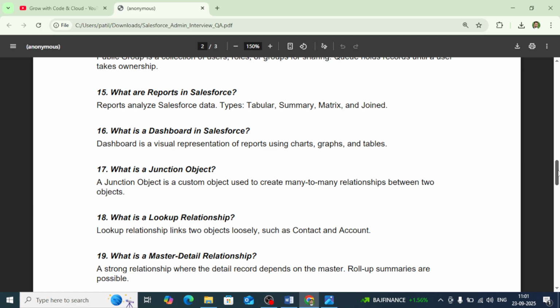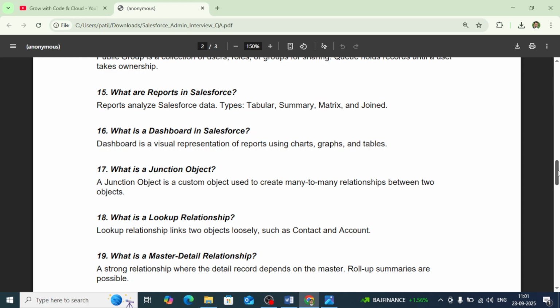And then the next question is, what are reports in Salesforce? Reports are used to analyze Salesforce data. You will be creating multiple data, millions of records can be created in Salesforce for a particular object, that could be for account, contact, case, and many more. So if you want to analyze the data, you can create the report, and there could be multiple types of reports. There are tabular report, summary report, matrix report, and joined report.